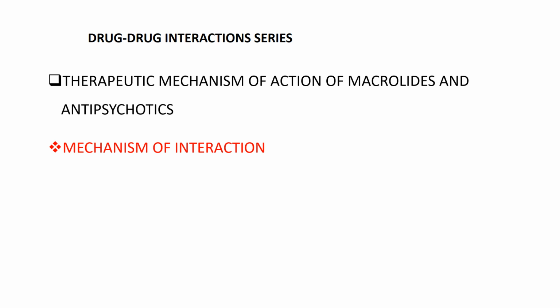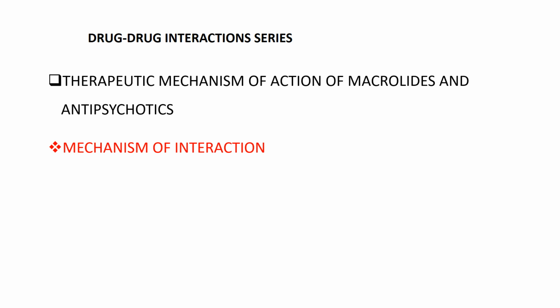Let me go back a little more. I said macrolides, by therapeutic mechanism of action, are protein synthesis inhibitors that target the 50S ribosomal subunit, blocking translocation and peptide elongation, thereby bringing about a bacteriostatic effect.